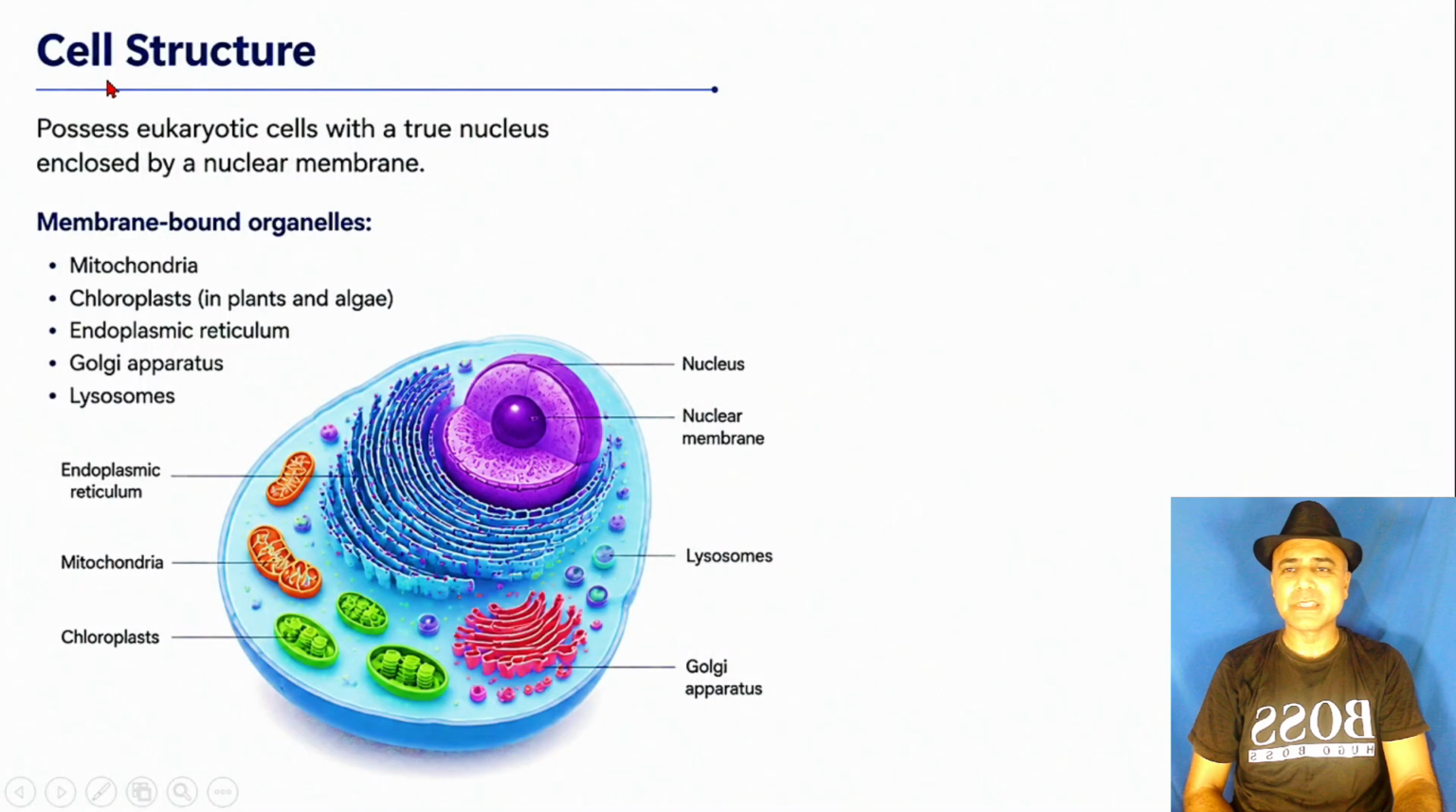Now we are going to discuss cell structure of Eukarya. Eukaryotic cells have a true nucleus enclosed in a nuclear membrane, and there are also membrane-bound organelles: mitochondria, chloroplast, endoplasmic reticulum, Golgi apparatus, lysosome. This is nucleus, endoplasmic reticulum. This is mitochondria. This is chloroplast, and this is Golgi apparatus.